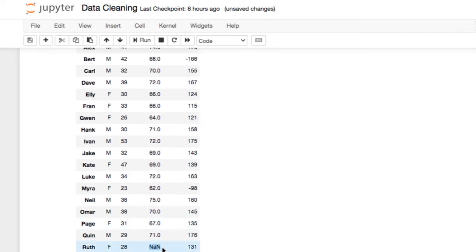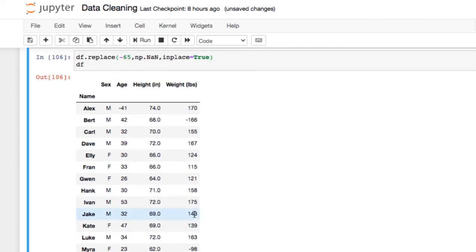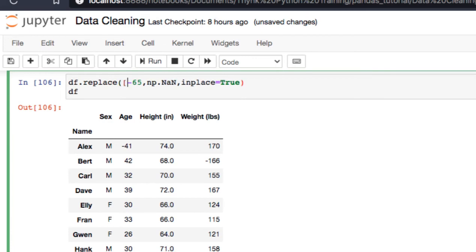Perfect. So the negative value has been updated to nan value. We have more than one value which you want to replace. So whenever you have more than one value to be replaced, we need to pass a list inside the brackets. To give a list, we always use square brackets. So the first entry of the list is -65, and the next entry, which is a negative number, is lying here, this particular value, which is -166.